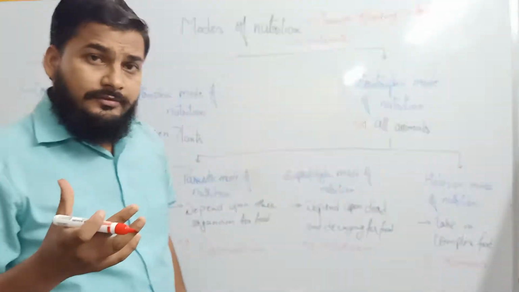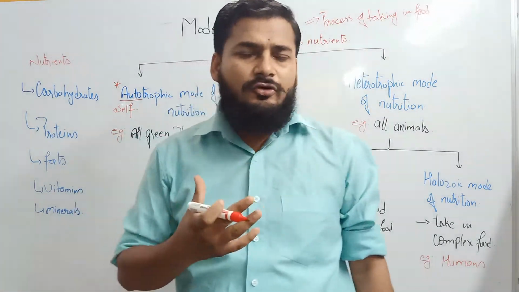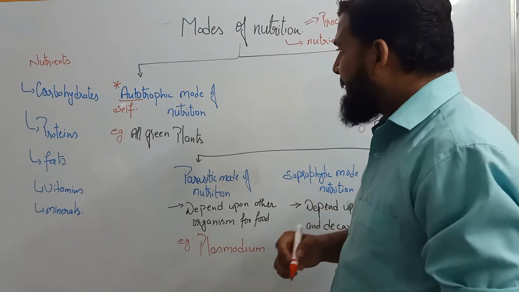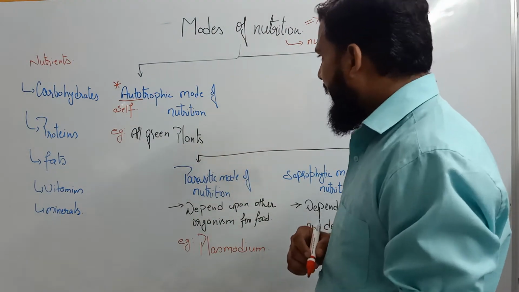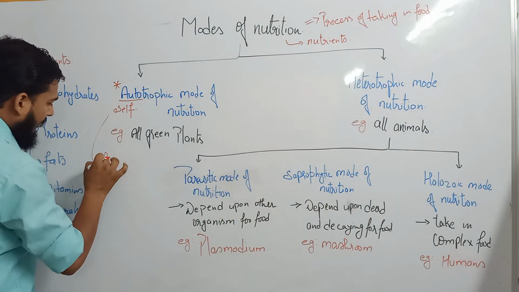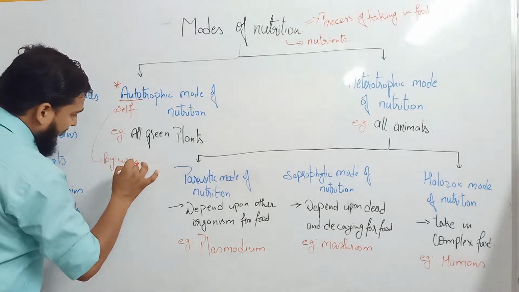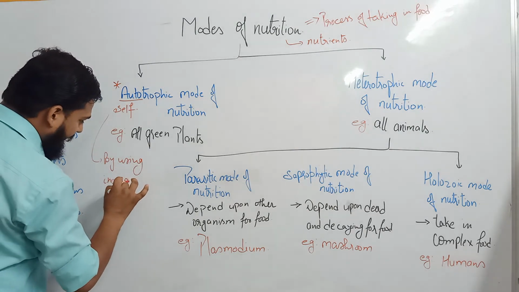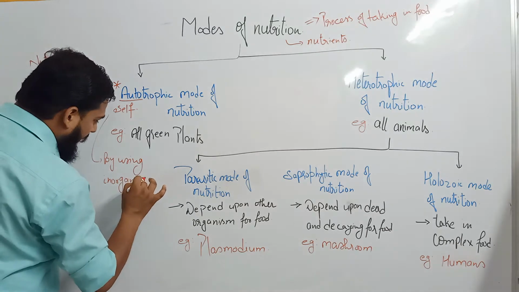They can synthesize their food by themselves. When we say by themselves, we actually mean by using inorganic components.